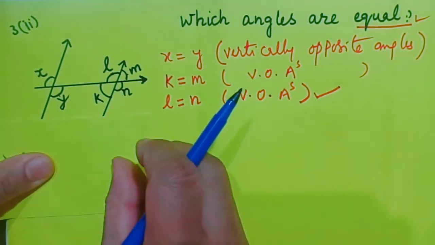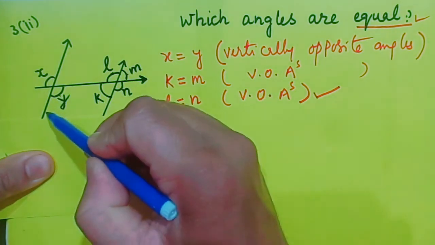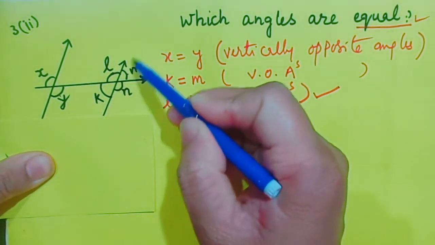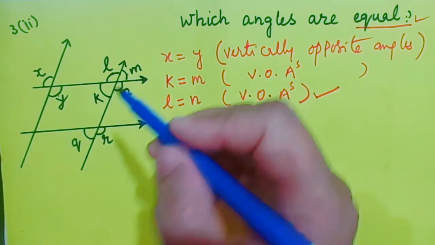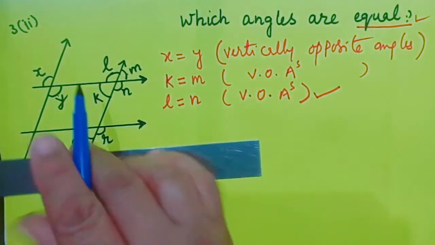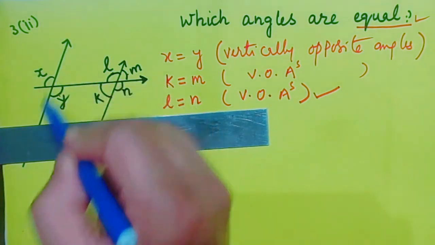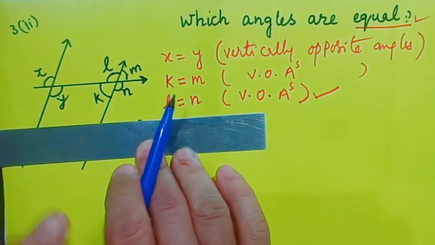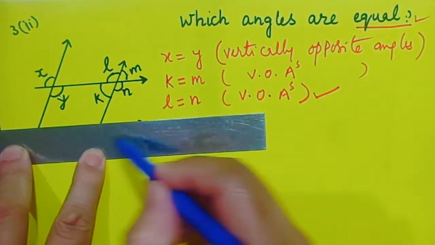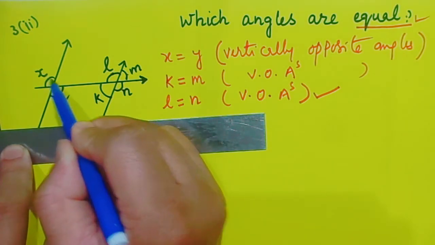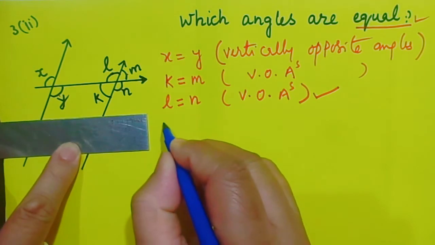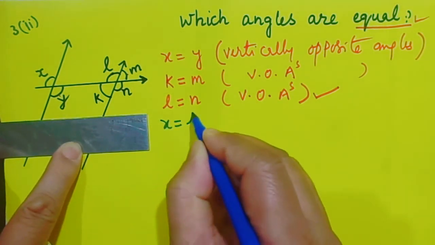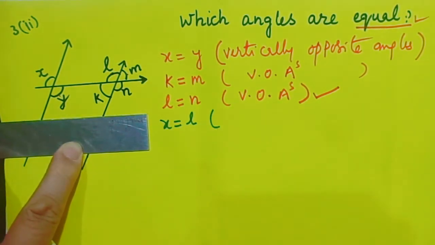Have a look over here. I have considered these two parallel lines, and I have hidden one of the transversal. Have a look. Is x equal to L? Of course, x will be equal to L. And what is the reason for that?